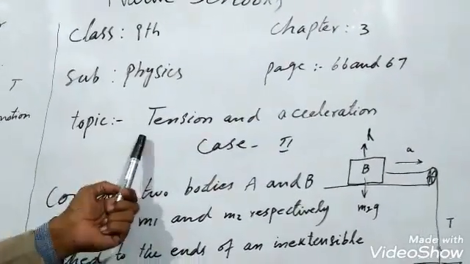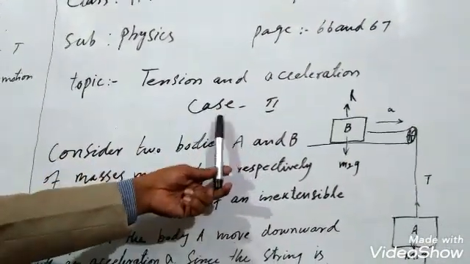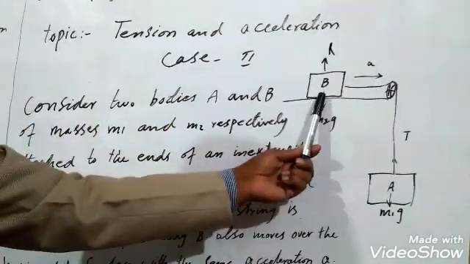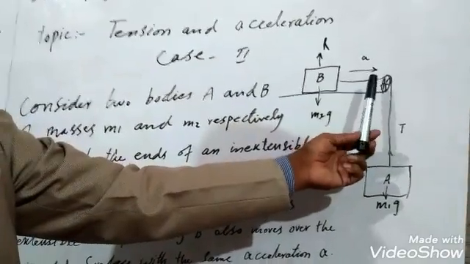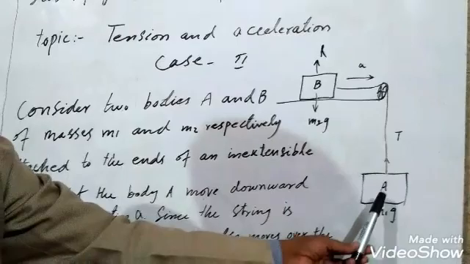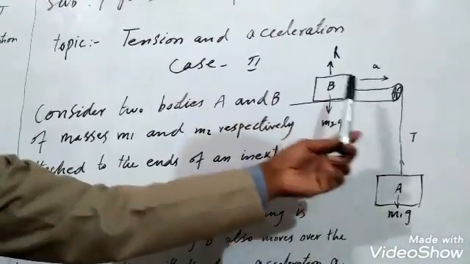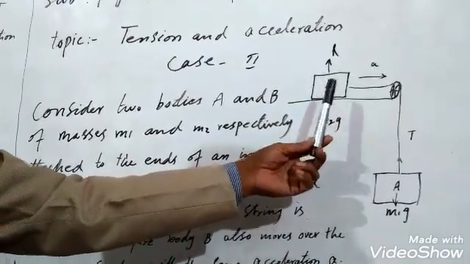The topic is tension and acceleration, named as case 2. One body is moving horizontally, whereas the other body is moving vertically. Body A is moving vertically and body B is moving horizontally.